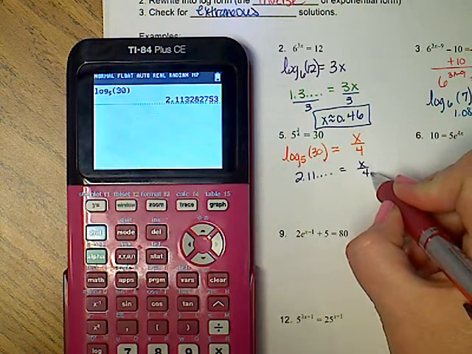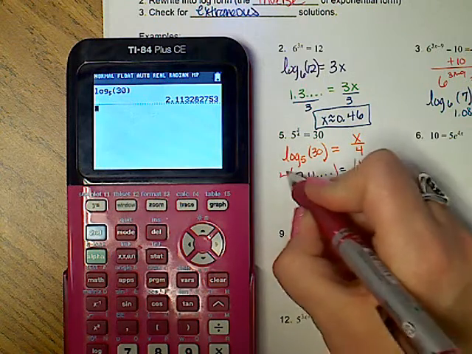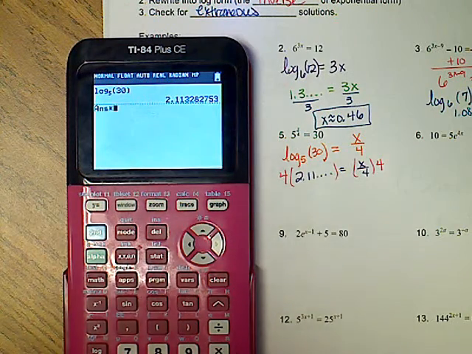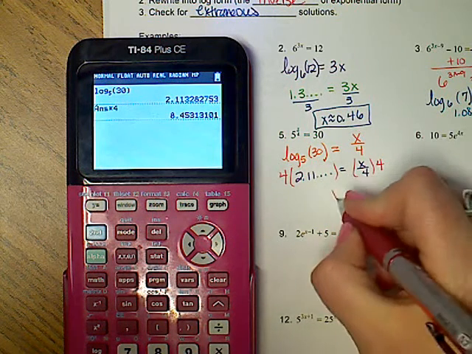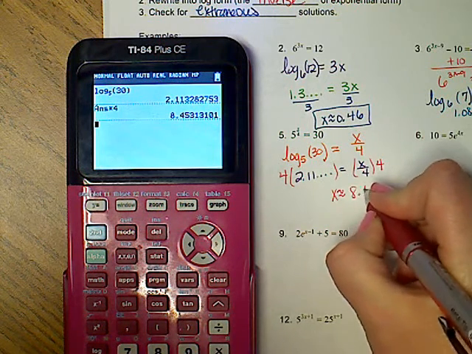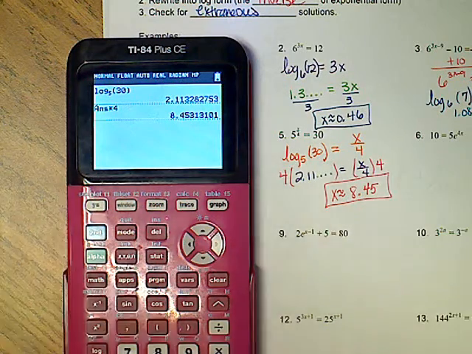X and 4 are being divided, so the inverse would be to multiply. So I'm just going to hit times. So the answer times 4. So x is about 8.45. Okay.